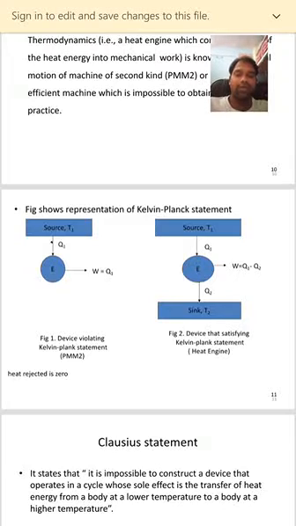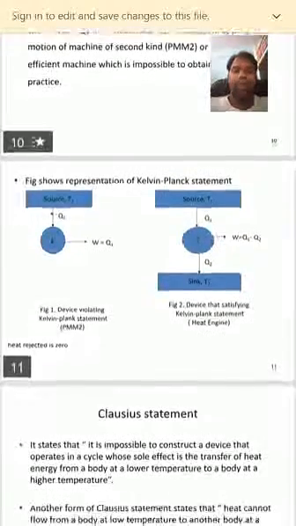The first figure shows that heat rejected is 0. When heat rejected is 0, the total amount of heat is converted into work. This type of device is never possible in practice. It is never achievable, so figure 2 is the achievable one. Heat enters the engine, some heat is rejected to the surroundings, and the difference between the two is equal to the work done. So this is about the Kelvin Planck statement.